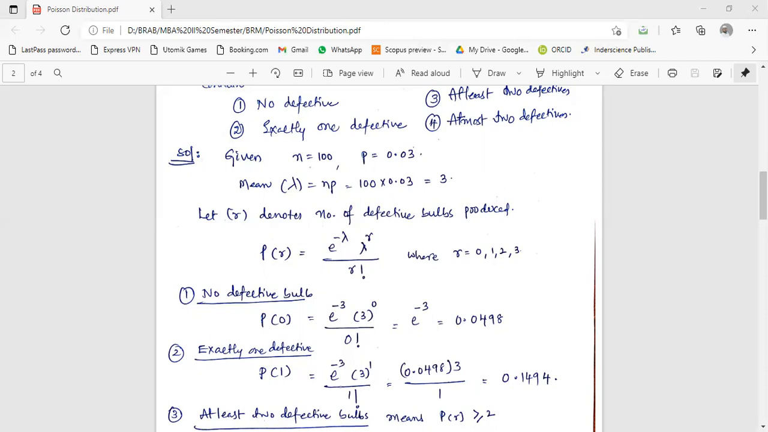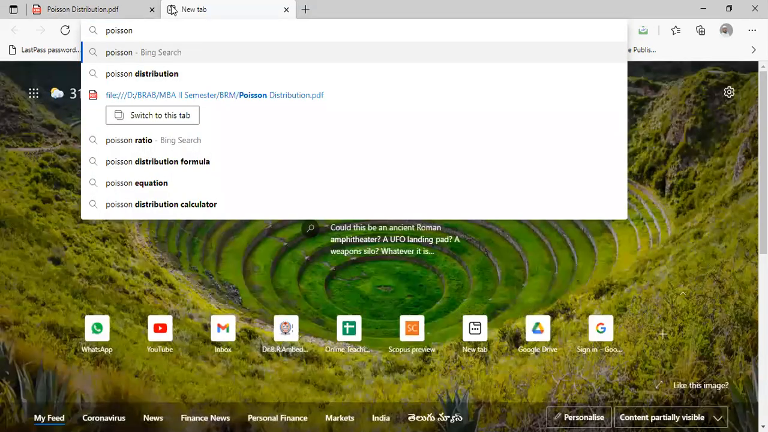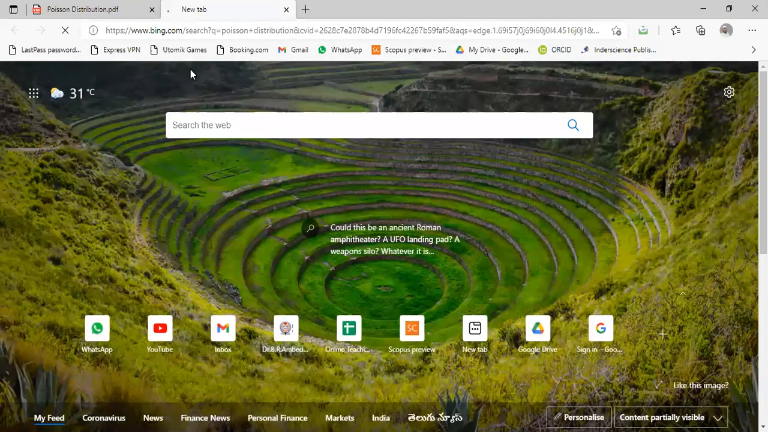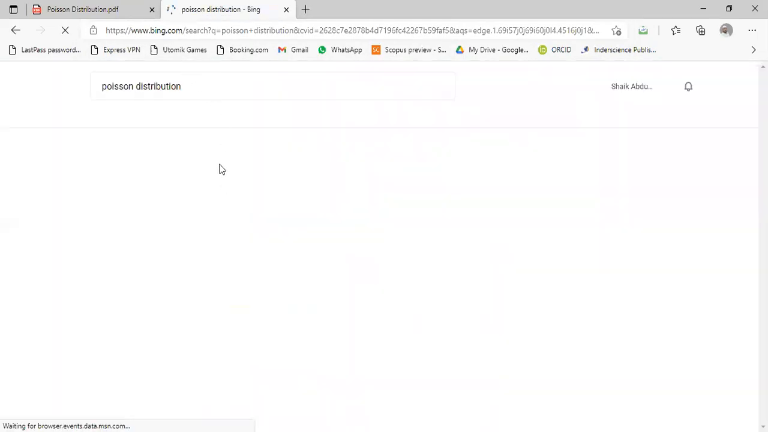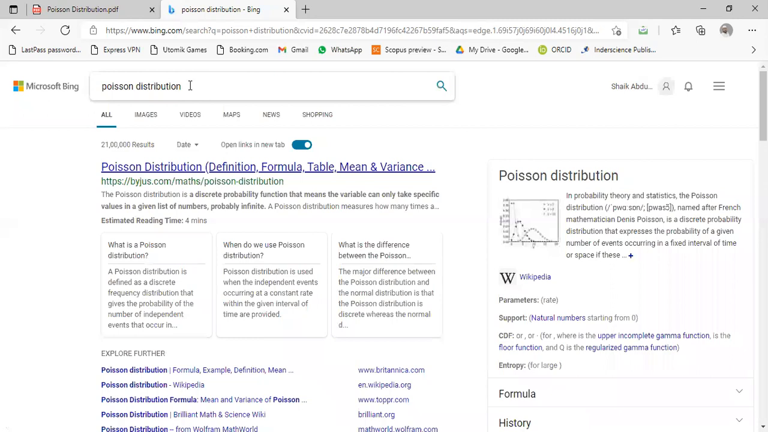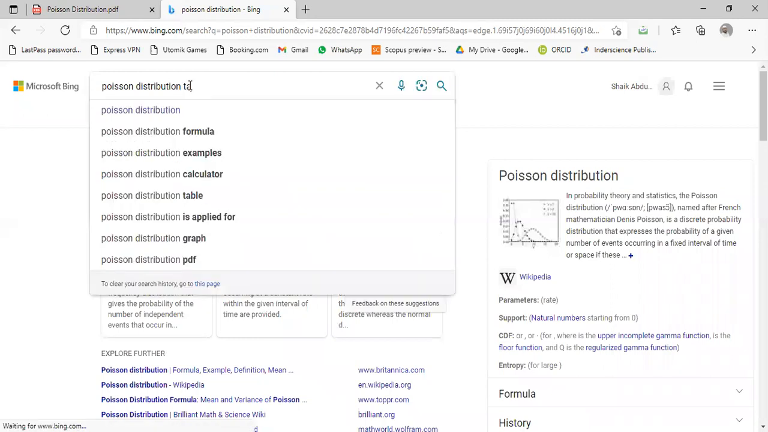Wait a minute, I will show you the Poisson distribution table. You can Google it meanwhile. Poisson distribution table. One minute, guys.